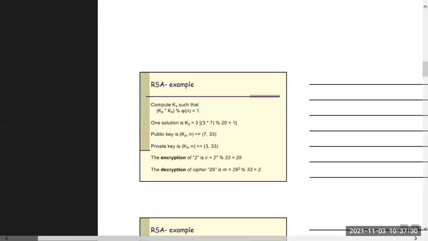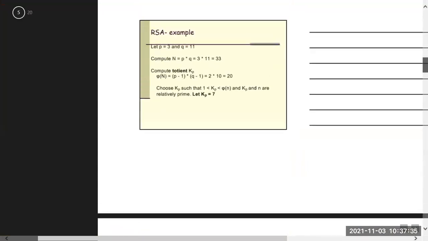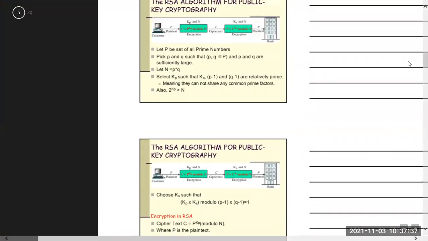It is clear to everyone. Okay. So that's how the RSA algorithm works. So always for the RSA algorithm, these steps should be remembered. First, the step is to find P and Q. You will be given P and Q values.